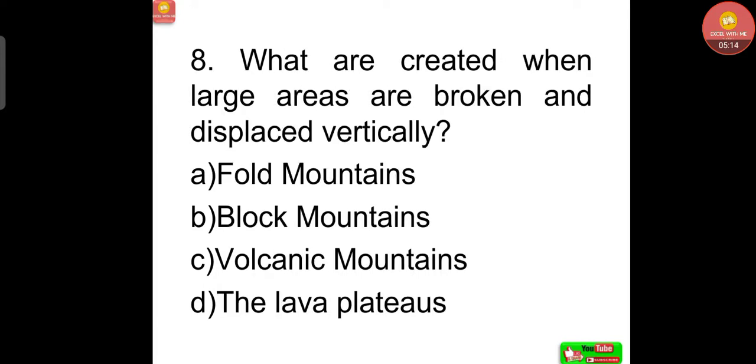Next question, what are created when large areas are broken and displaced vertically? Option A, fold mountains; option B, block mountains; option C, volcanic mountains; option D, the lava plateau. Correct answer, block mountains are created when large areas are broken and displaced vertically.